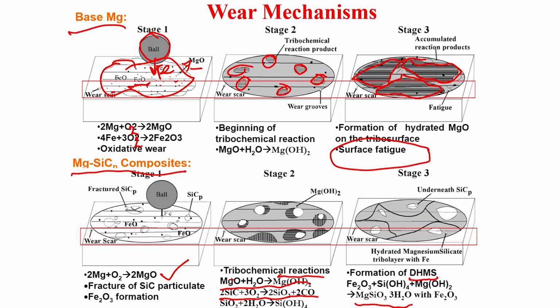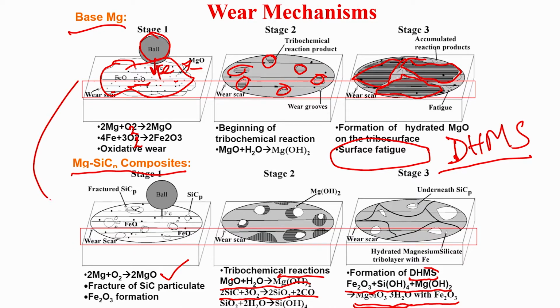So, all these reactions take place, and finally the Fe2O3 that is formed due to the transfer of steel iron, and then silica, silicon hydroxide as well as magnesium hydroxide, all these things can form magnesium silicate with 3H2O. So, DHMS stands for dense hydrated magnesium silicate.